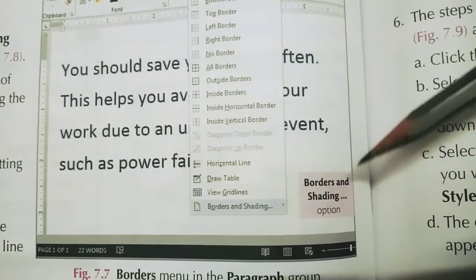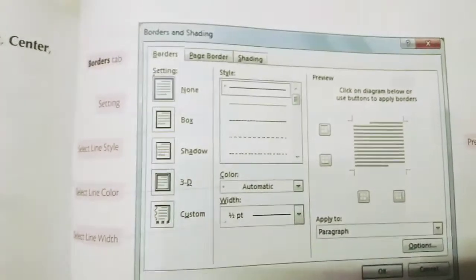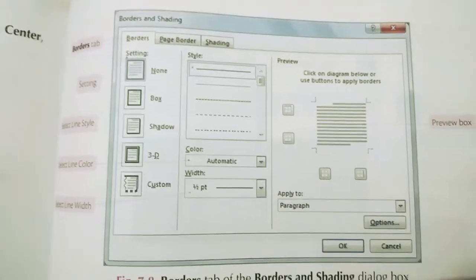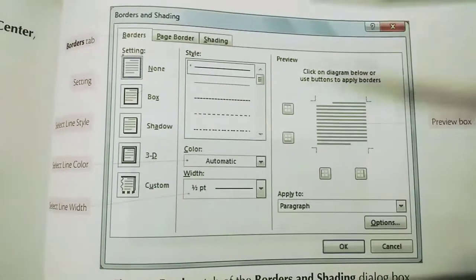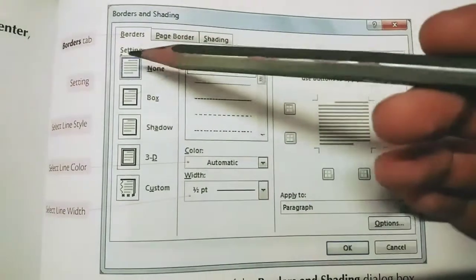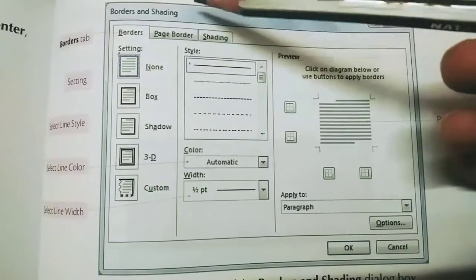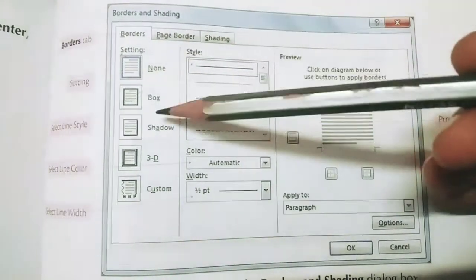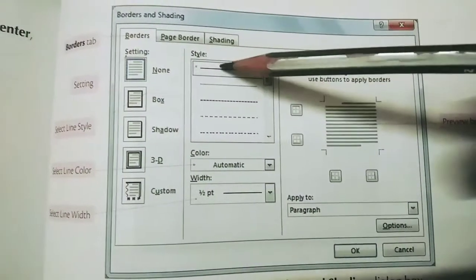Then you will get one dialog box, the Border and Shading dialog box. See in the next page. This is called the Border and Shading dialog box. Here you can get more options to apply your borders and shading. So here you can see box, shadow, 3D type. So these are the styles.